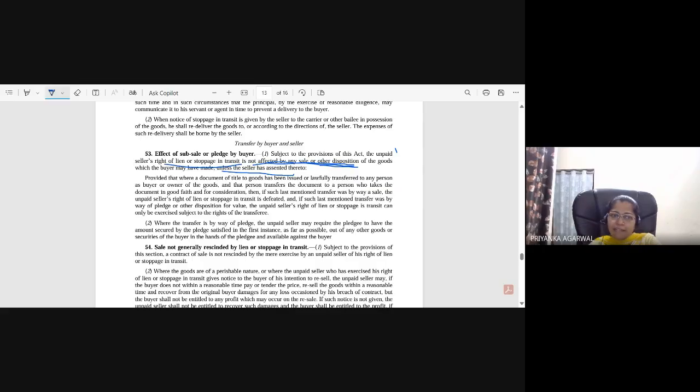Provided that where a document of title to goods has been issued or lawfully transferred to any person as buyer or owner of the goods, and that person transfers the document to a person who takes the document in good faith and for consideration, then if such last mentioned transfer was by way of a sale, the unpaid seller's right of lien or stoppage in transit is defeated. And if such last mentioned transfer was by way of pledge or other disposition for value, the unpaid seller's right of lien or stoppage in transit can only be exercised subject to the right of the transferee. What is it trying to say?